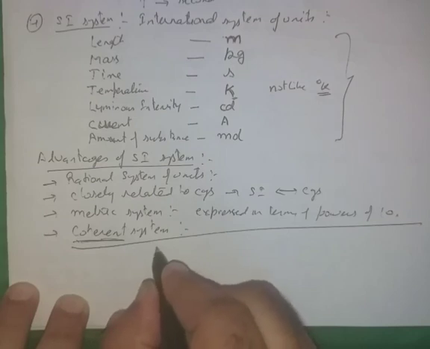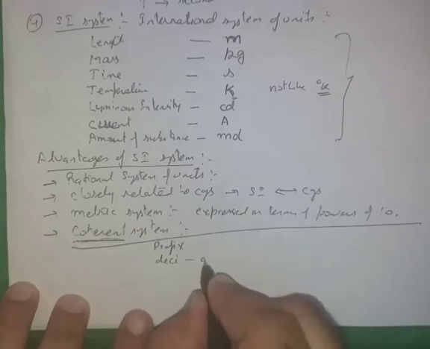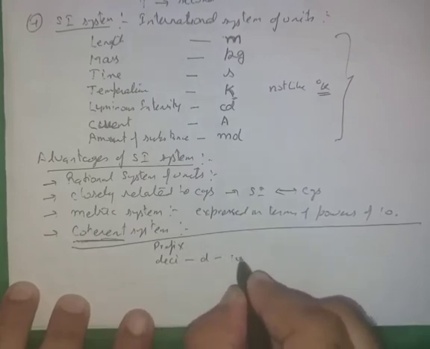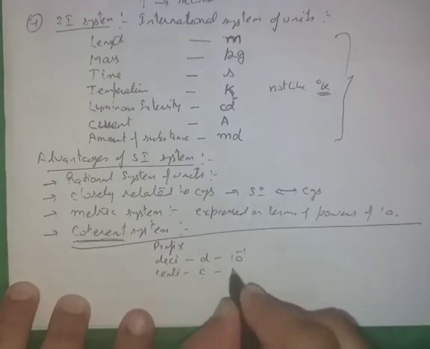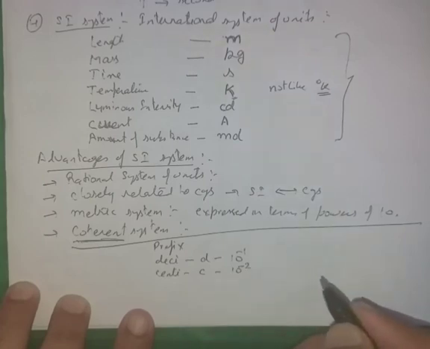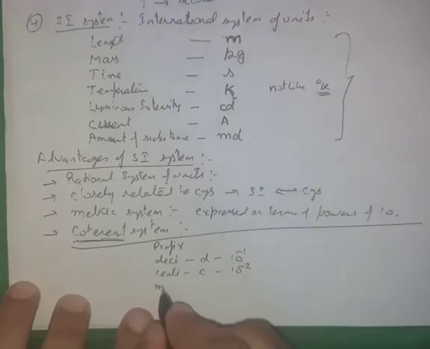Deci, its symbol is d and its power is 10 raised to power minus 1. Centi, symbol c, and its power of 10 is 10 raised to power minus 2. Similarly milli is represented by small m and it is 10 raised to power minus 3.